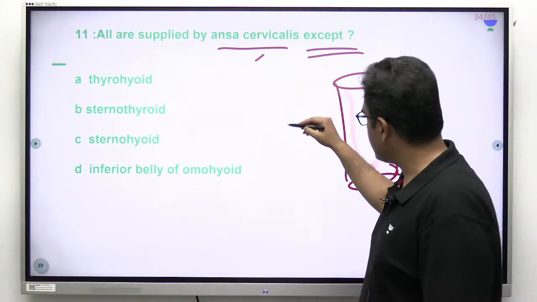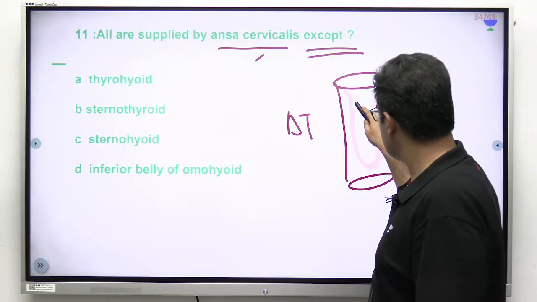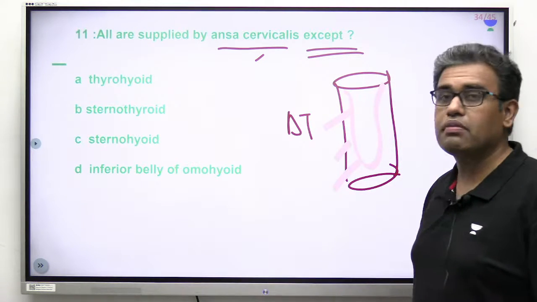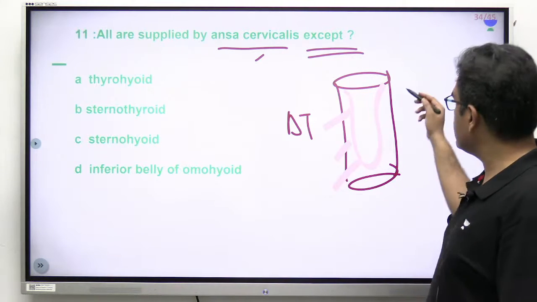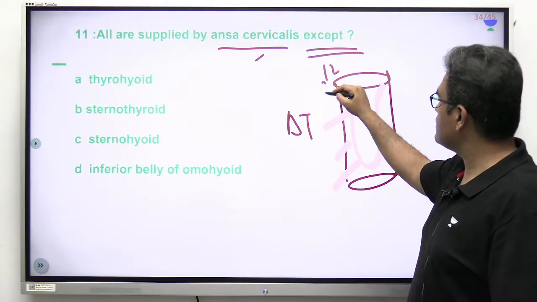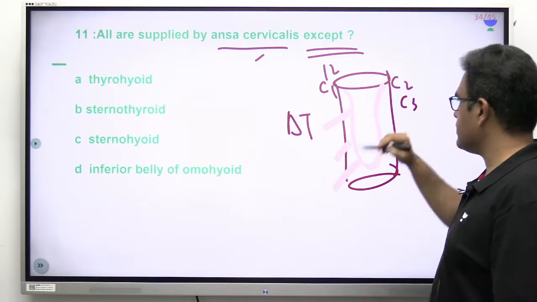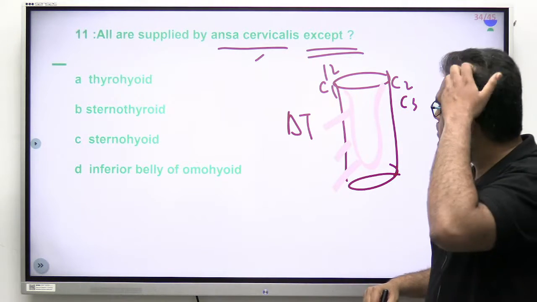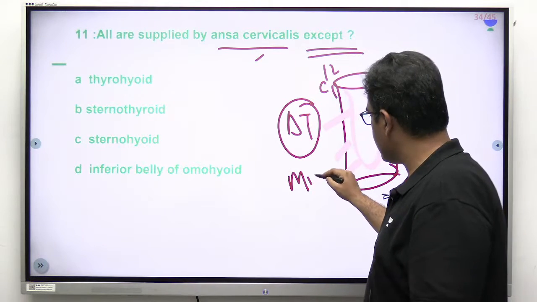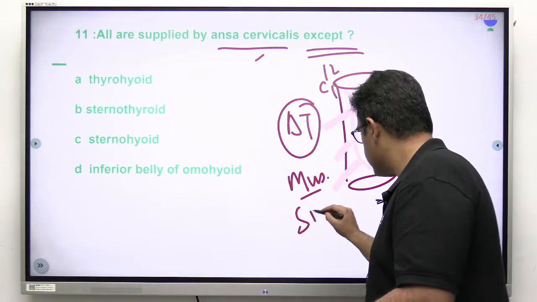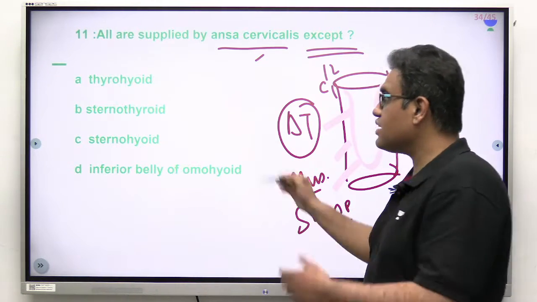Here you have the anterior triangles. So it sends the nerves to supply the strap muscles. This ansa cervicalis is a loop which is contributed by the 12th along with C1, C2 and C3. They form a loop of nerve, which gives out the branches that supply the muscles in the anterior triangle, which has a muscular triangle, which has the strap muscles. But all these are strap muscles only.